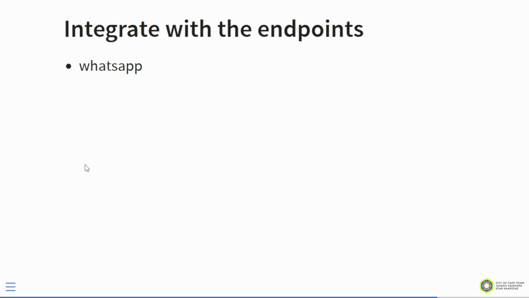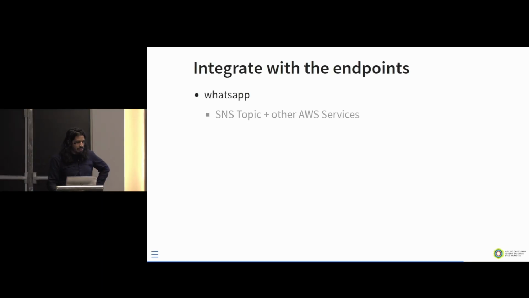We also experimented with building bots. We worked with the guys down here in Durban, the OCL labs, Open City Labs, and there's a bot that they built. They use the SNS topic plus some other AWS services, right? And this WhatsApp bot updates you when there are stage changes on load shedding, and it also updates you when there are schedule changes, right?